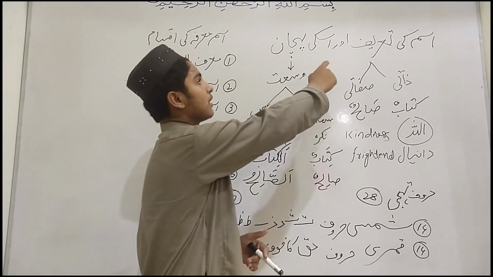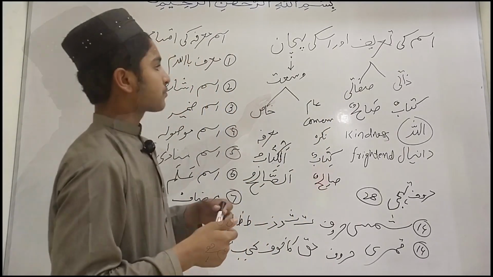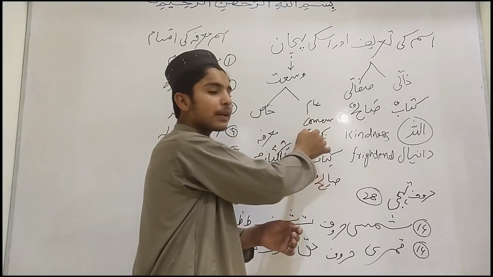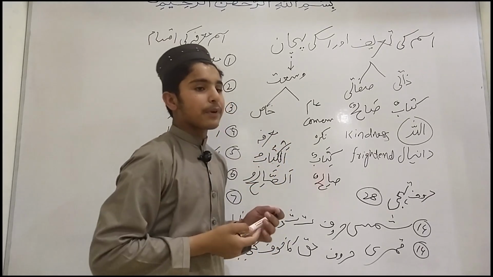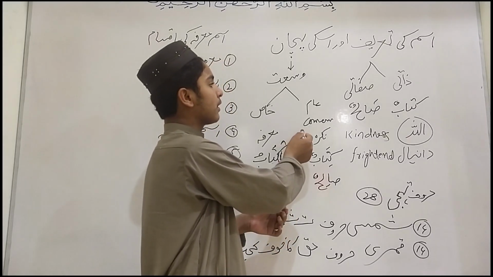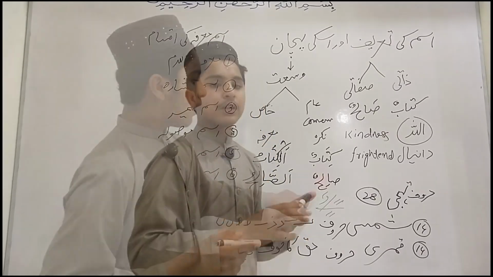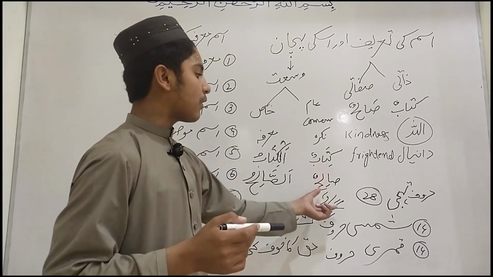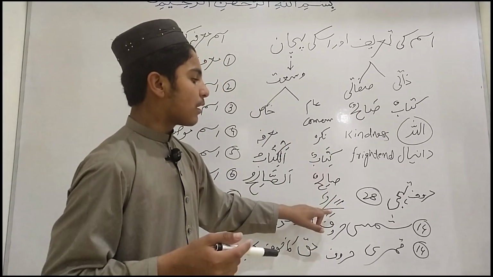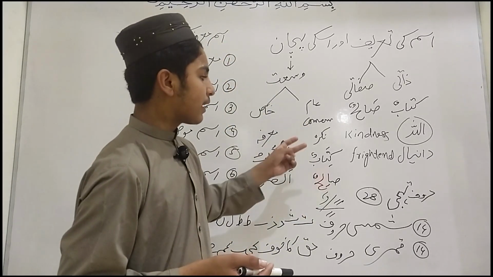Our other topic is the identification of the noun. How do we identify a noun? We identify a noun by two methods. The first one is common noun, and the other is proper noun. A common noun is a general name of a person, place or thing. It will be known in the Arabic language or in the Quran by tanween. A noun which has i'rab of tanween, either two zabar or two pesh or two zer, will be known as a common noun, or ism nakira in Urdu.